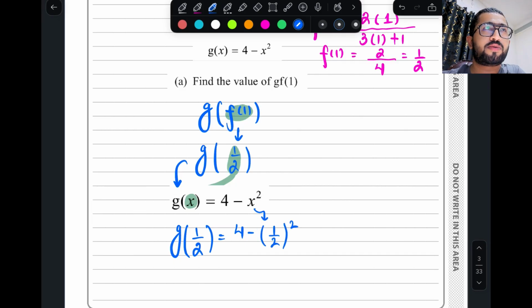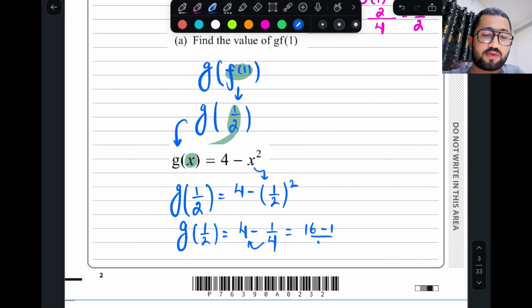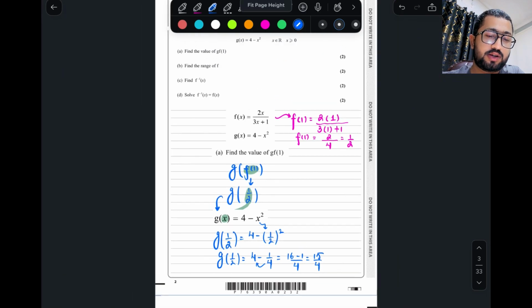Just substitute the value of x and you will get the answer of g of 1 by 2. 4 minus 1 by 4. Take LCM: 4 fours are 16, minus 1, over 4. So the answer will become 15 over 4.